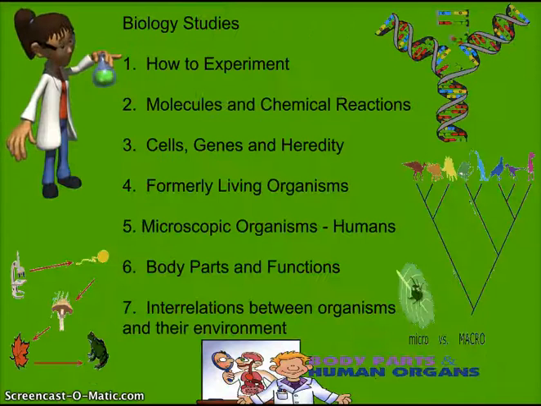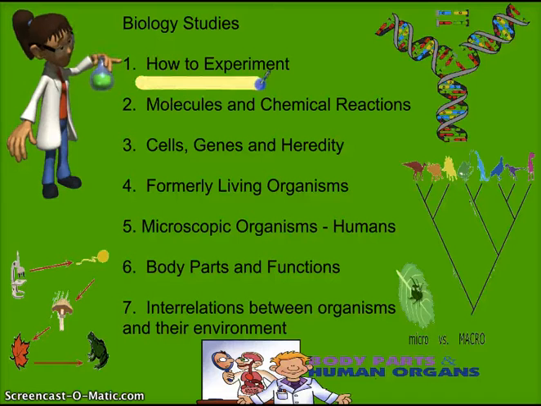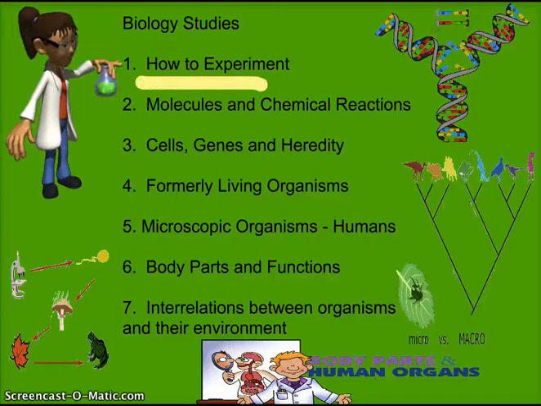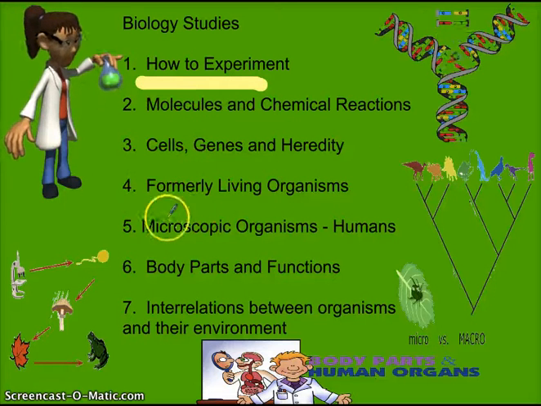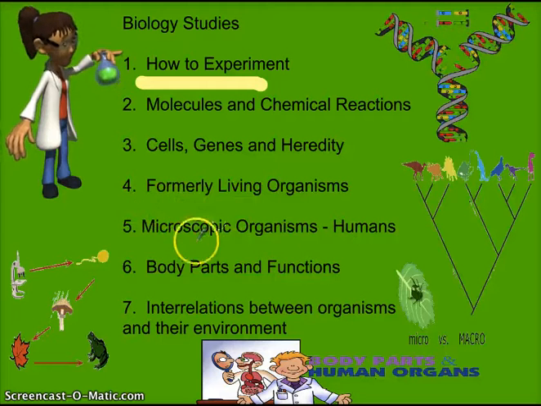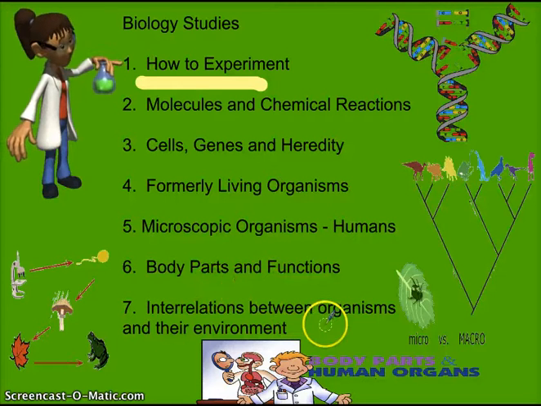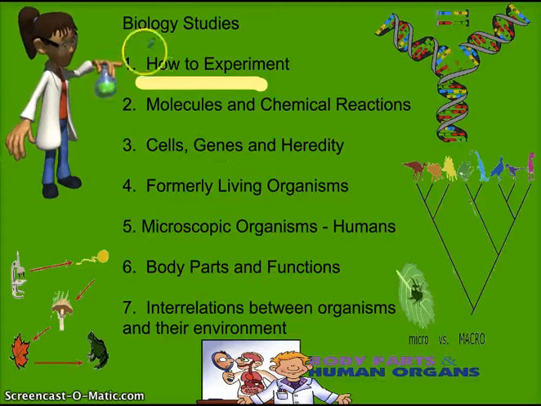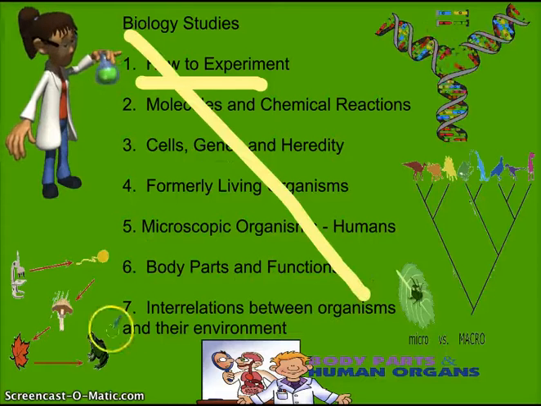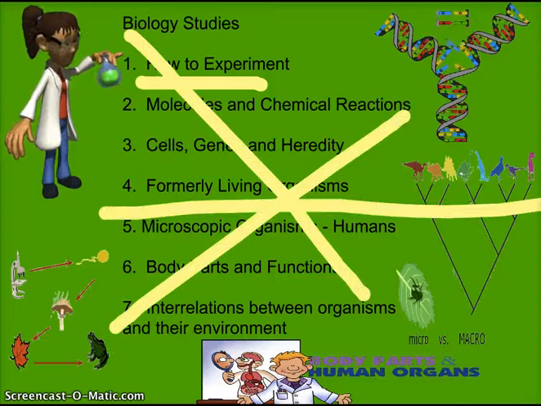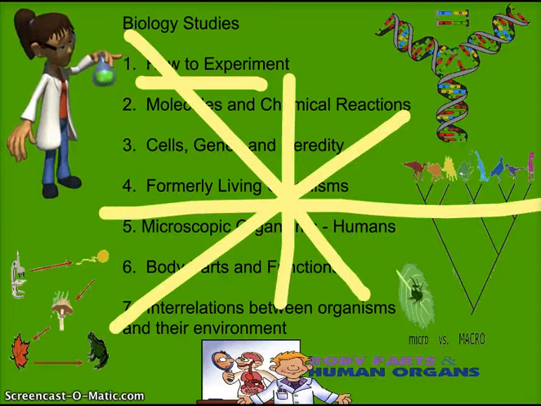Here's a sample of our class. We start with our first unit, which we're on right now, an introduction to the class and how to experiment. We move on to molecules and chemical reactions. Then we study cells, genes, and heredity. We start studying life from the past to now, starting from the smallest level to us, which is the most complex. Study anatomy, and then study what we call ecology. You actually don't need to know this on the test, so keep that in mind. This is an intro to the course, not something you need to be familiar with on the test.